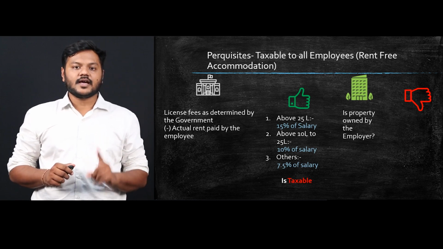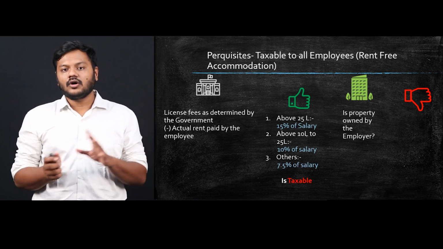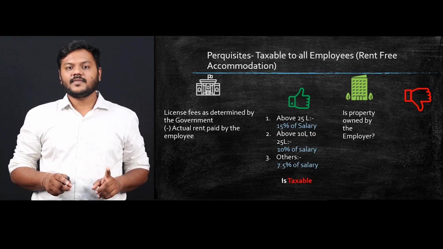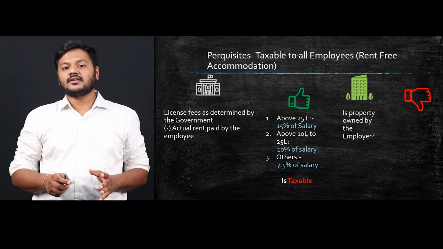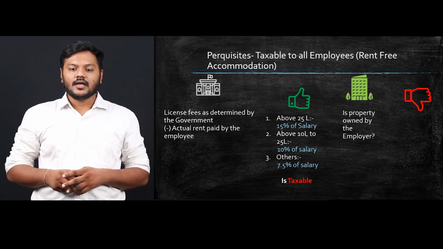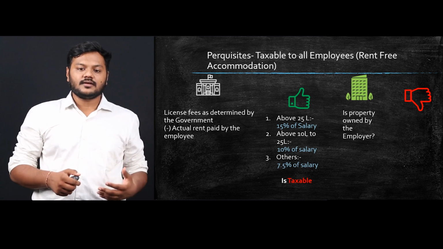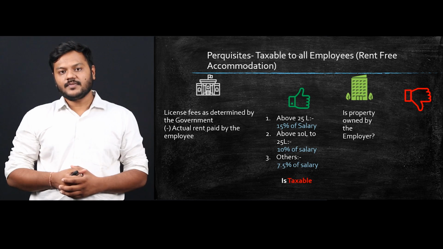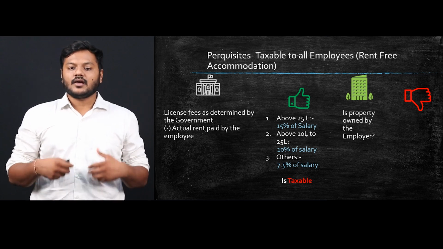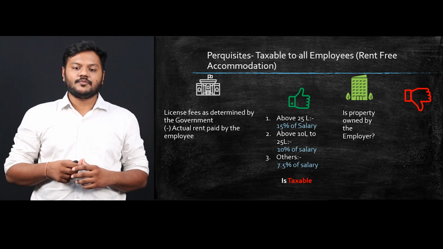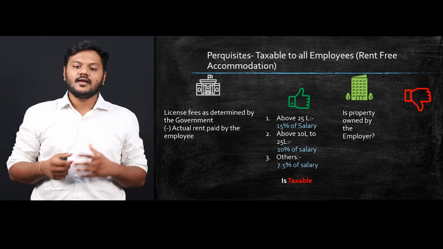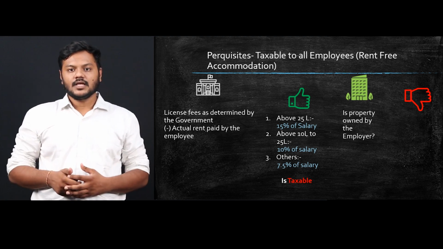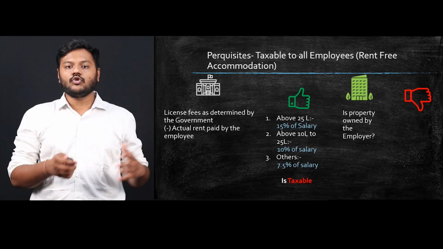Now mark this word, here I am using the word taxable. In all the remaining allowances and perquisites, the word which you have used was exempt. So please don't make that mistake. Here I am saying 15% of the salary would be taxable. If the population of the city is between 10 lakh to 25 lakh, in that case, 10% of the salary would be taxable. And if in case of any other, which means if the population of the city is less than 10 lakh, in that case, 7.5% of your total salary would be taxable. This will be the case if the property is owned by your employer.